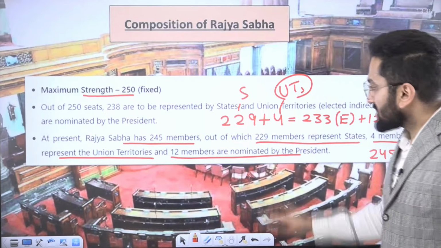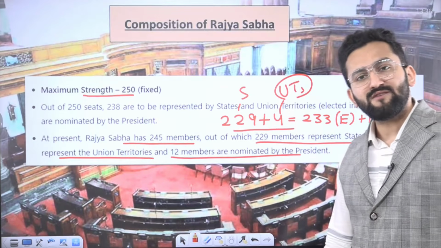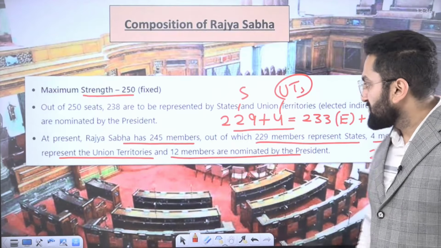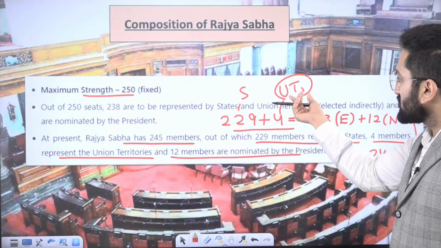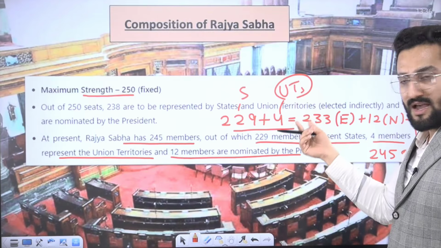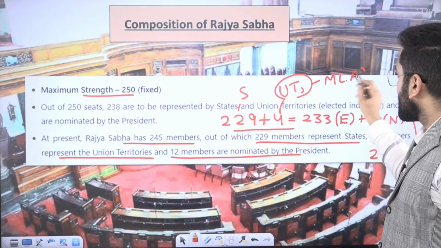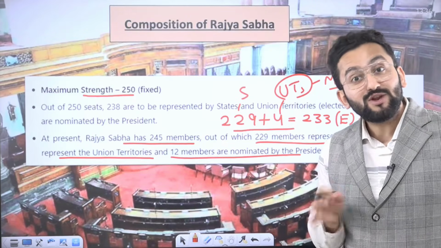Although this composition is mentioned as such as of now, there was an RTI which was filed recently before the Election Commission as well, asking: sir, as of now you are saying 4 members are going to be represented by UTs, and these UTs are having MLAs. For example, Delhi and Puducherry are union territories.